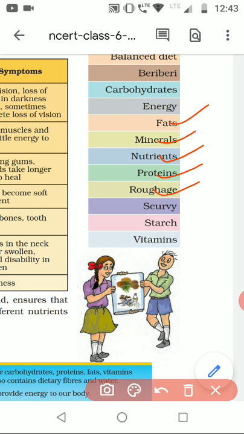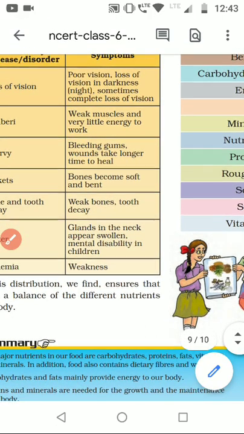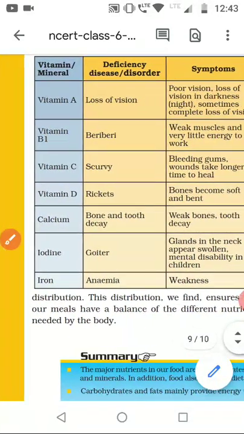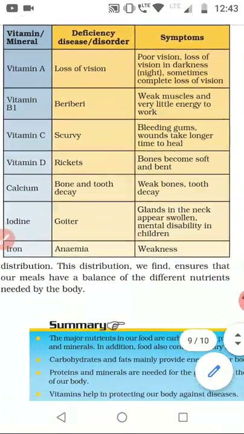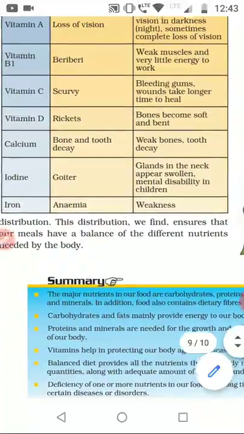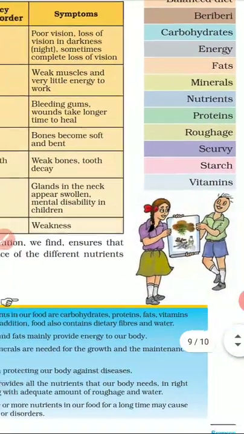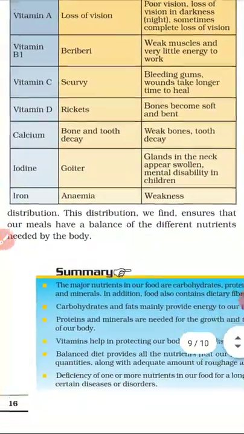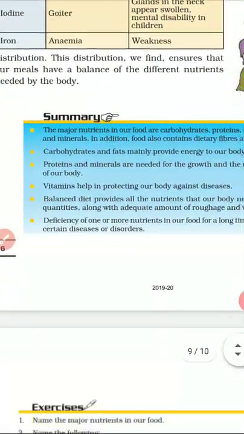Scurvy. What is scurvy? It is a deficiency of vitamin C. Starch is a type of carbohydrate, and vitamins are essential nutrients which have to be taken so that there is no deficiency in our body. So vitamin A, B, C, D, all these are there.